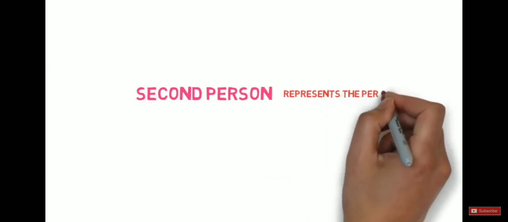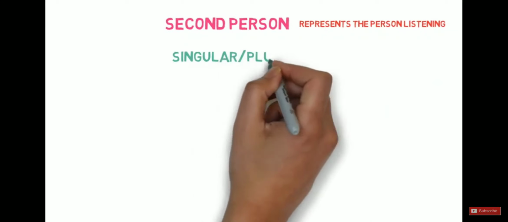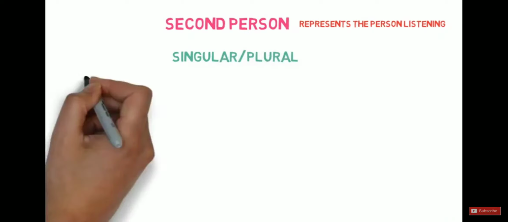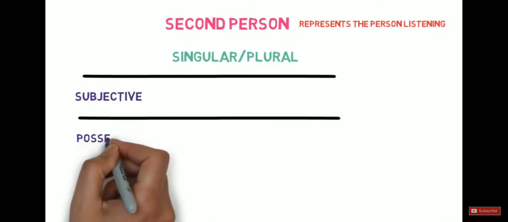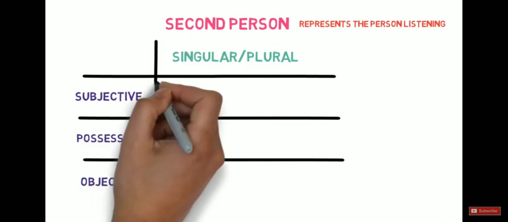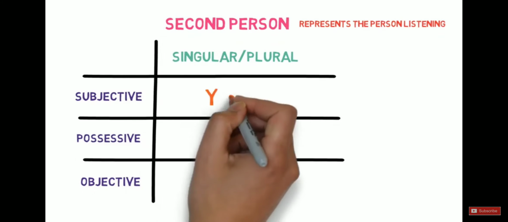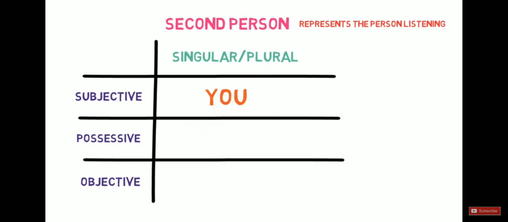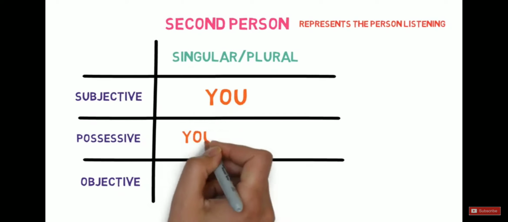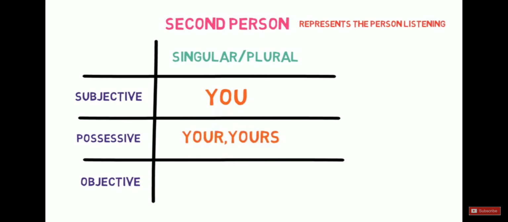Now let's look into second person. It represents the person who is listening. In the second person, singular and plural form are the same and they are divided into subjective, possessive and objective types. Now for subjective, you is used as singular or plural form. For possessive, your and yours is used as singular or plural form. And for objective, you is used as a singular or plural form.